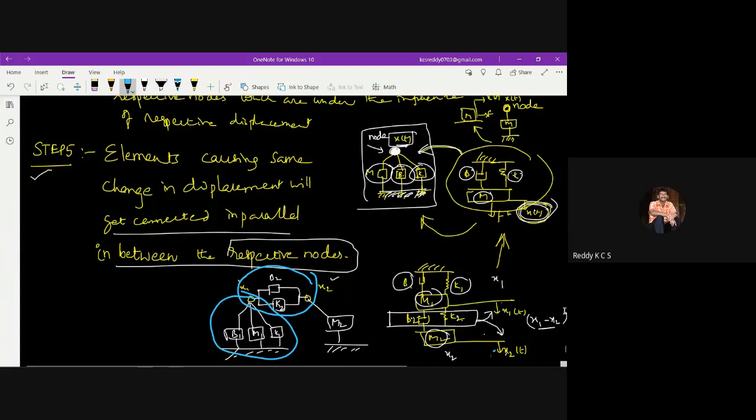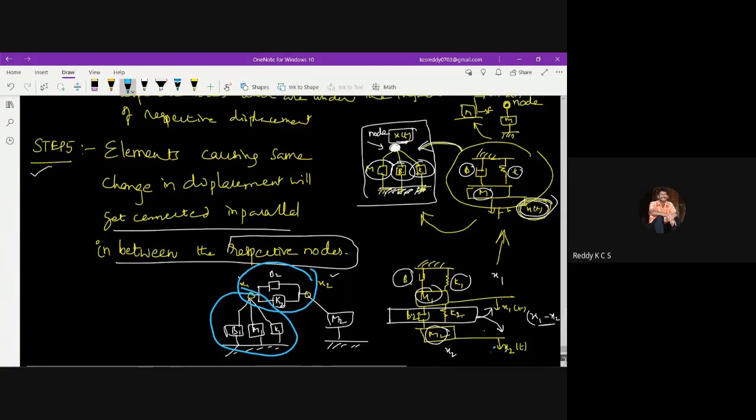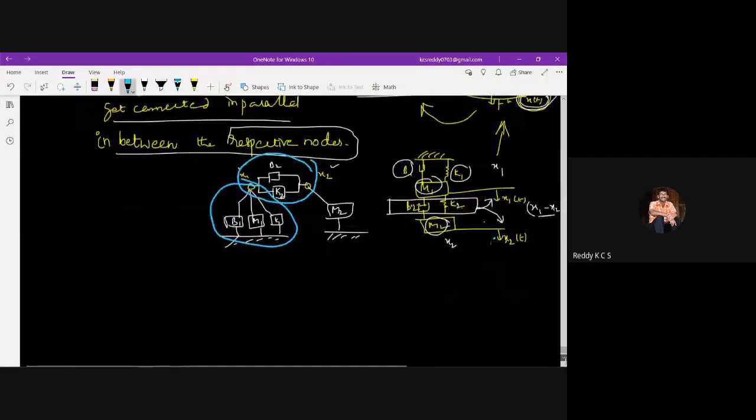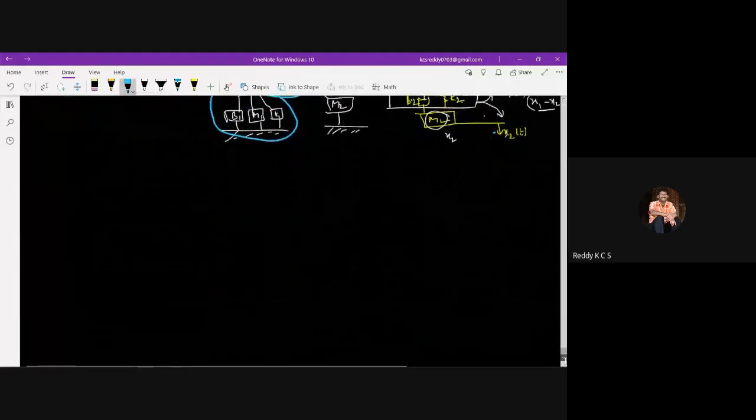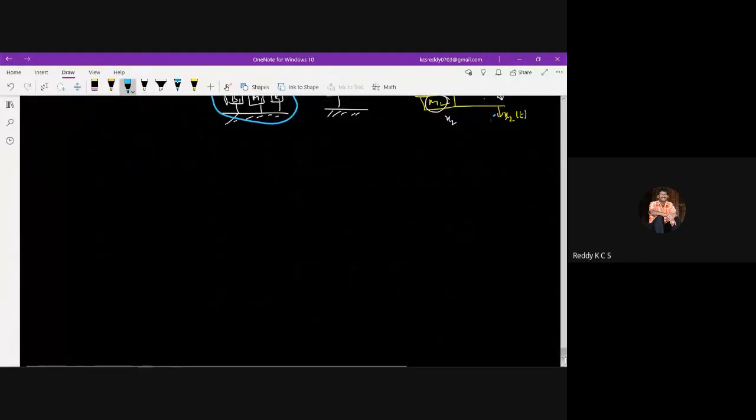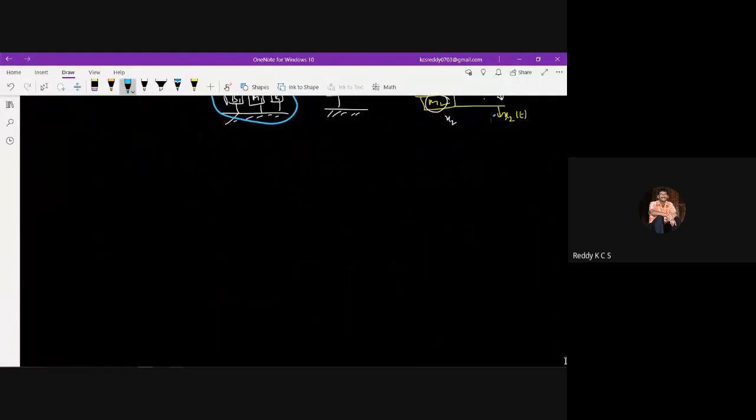So this is how we represent the connectivity between two nodes with the fifth step. So we have 5 steps, on a node basis. With this, we have understood how to represent the equivalent mechanical system.